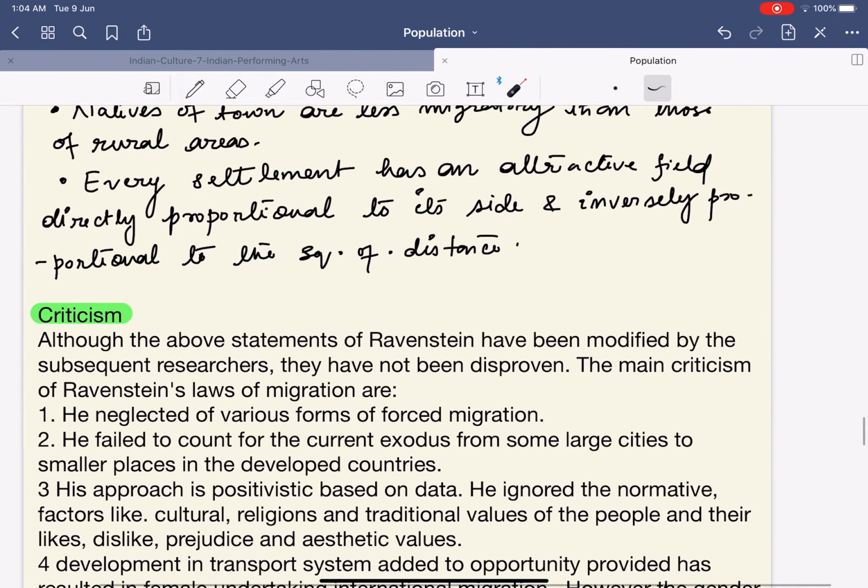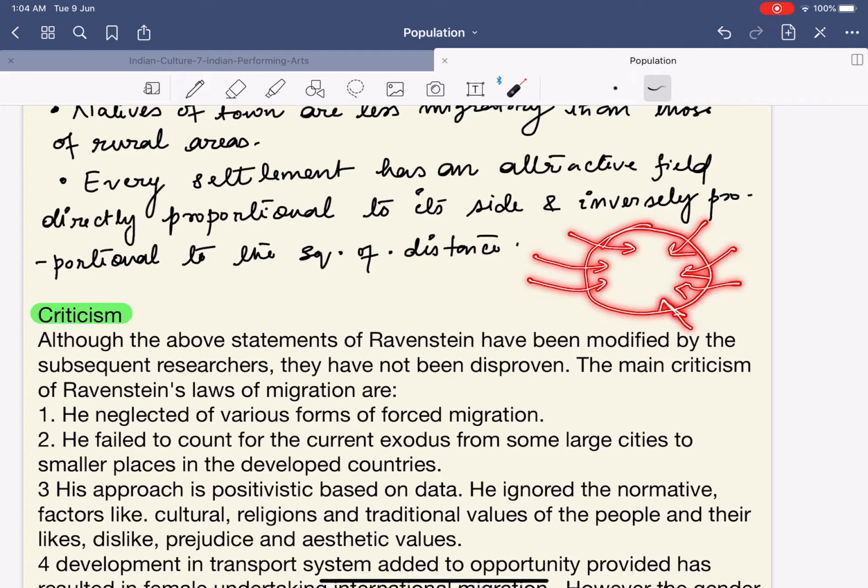Next, every settlement has an attractive field which is directly proportional to its size and inversely proportional to the square of distance. See, the bigger the residence, the bigger the location, there would be more migration. Mumbai, Delhi, there is more migration when compared to Bhubaneswar. Bhubaneswar is smaller when compared to Mumbai and Delhi.